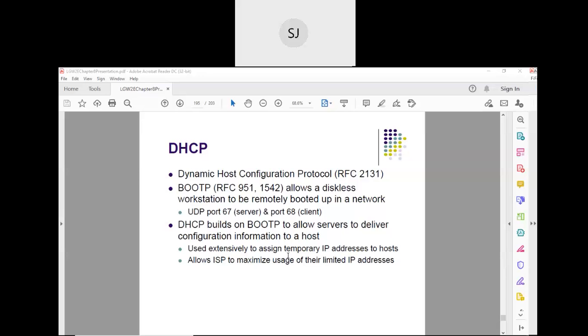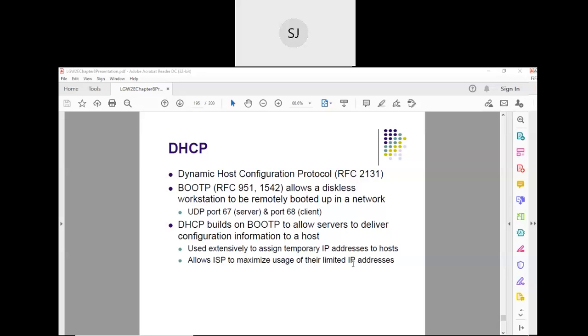So what this protocol does is it assigns a temporary IP address, so whatever address is assigned is a temporary one. Then the host has to renew it, because it wants to continue with the same IP address. So it has to renew it, right? It allows the ISP, Internet Service Provider, to maximize usage of their limited IP addresses.